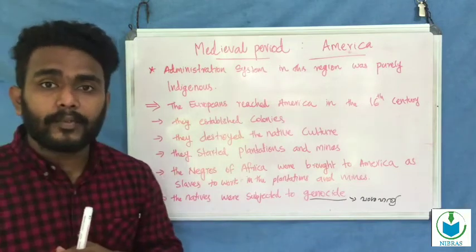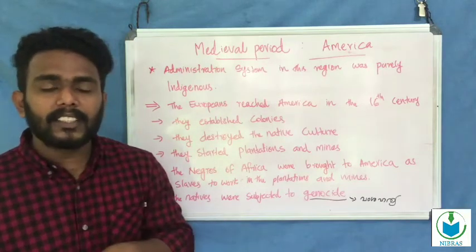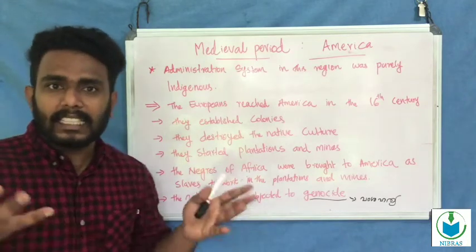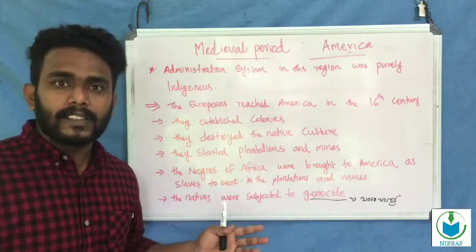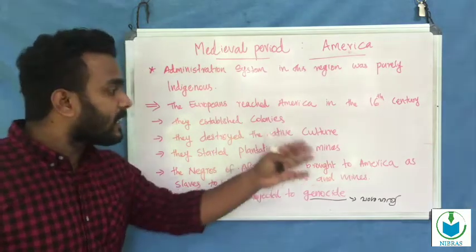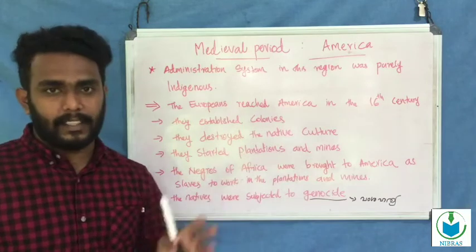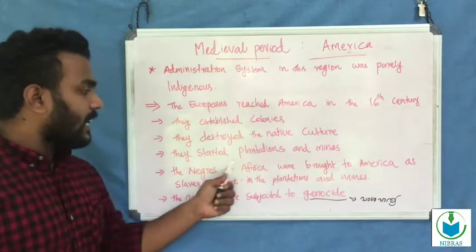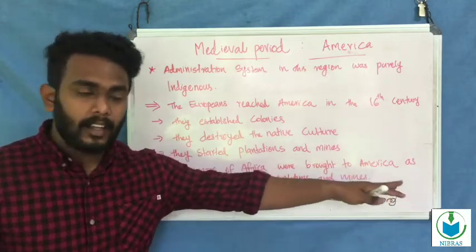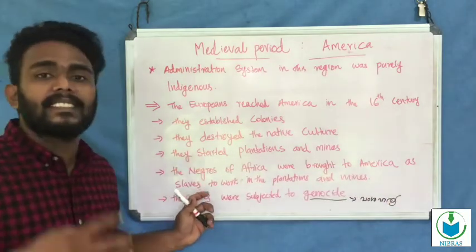The workers of the mines and plantations were Negroes. The Negroes were brought from Africa to work in the plantations and mines, as slaves.